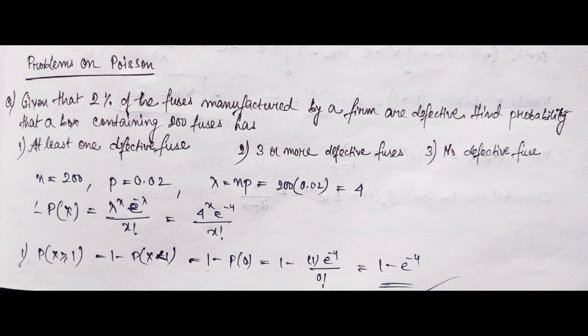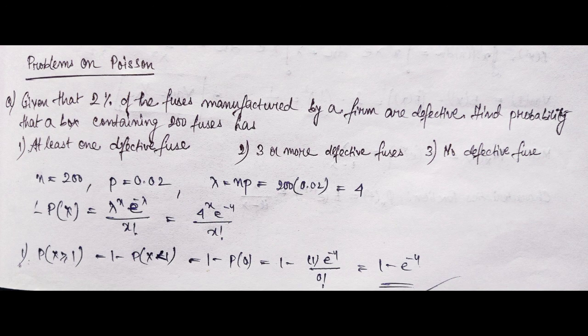As we have seen, the condition of Poisson is that there should be a great difference between n and p. So here n is quite large compared to p. Therefore the parameter lambda or mu comes out to be the product np equal to 200 into 0.02 equal to 4. Therefore P of x comes out to be lambda to the power x e to the power minus lambda by x factorial. Putting the value of lambda equal to 4, we get 4 to the power x e to the power minus 4 by x factorial.